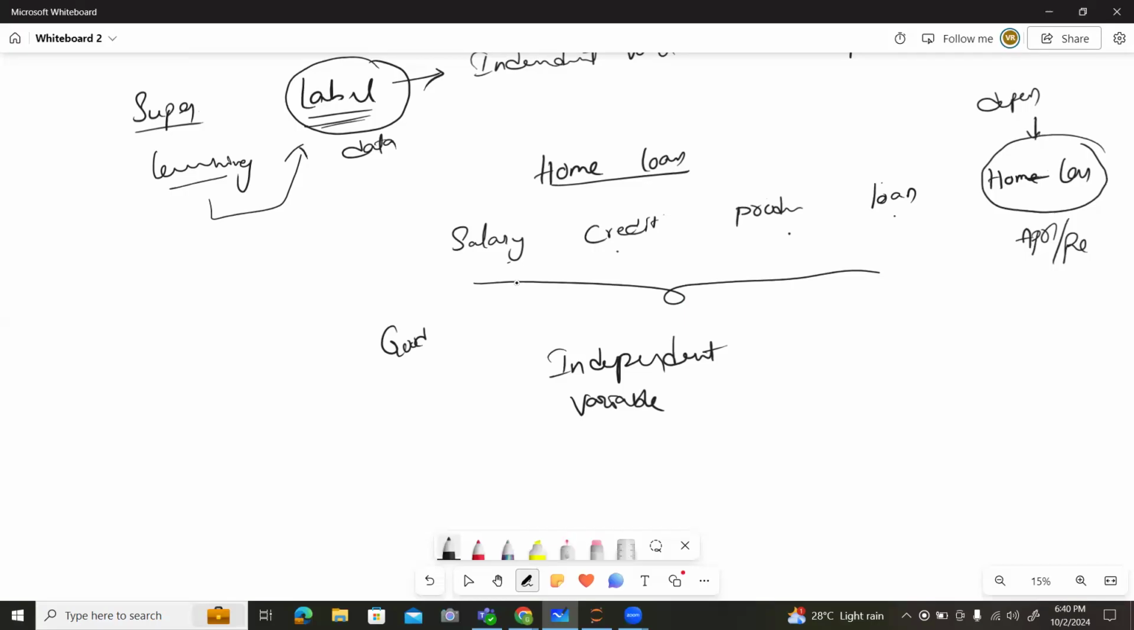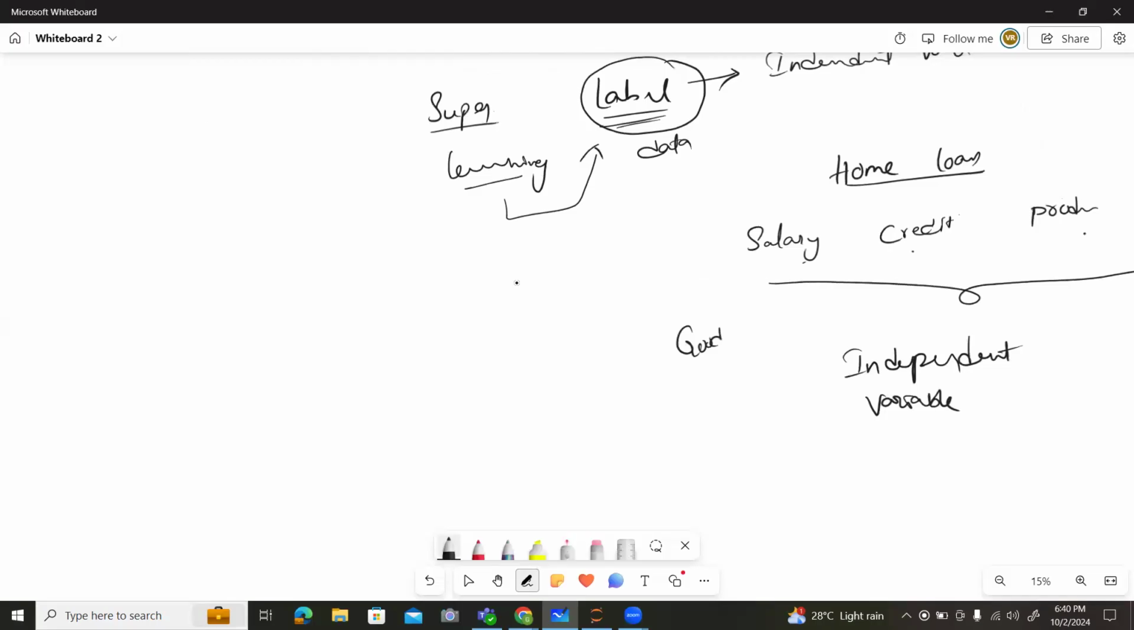So fine. Supervised learning algorithms are again divided into two types. One is classification, another one is regression. Supervised learning algorithms are divided into two types: one is classification models, another one is regression models.